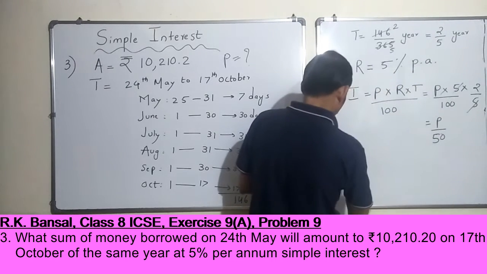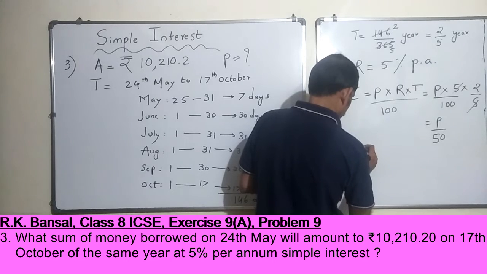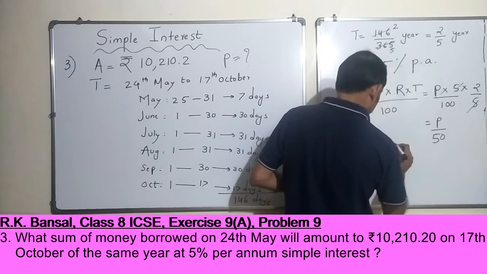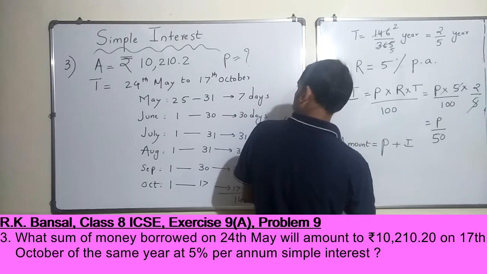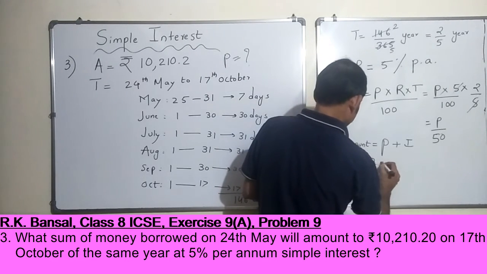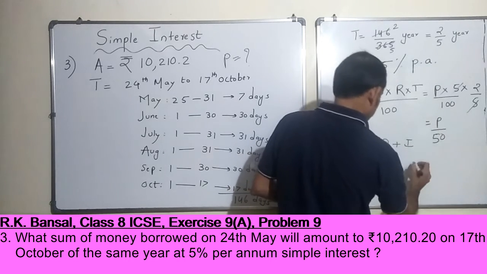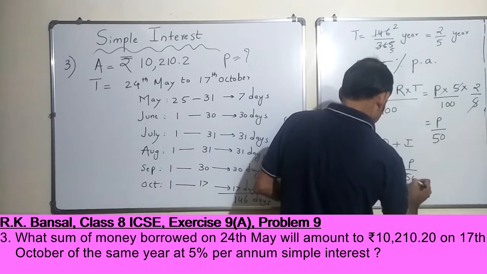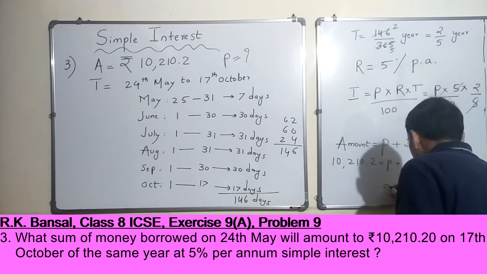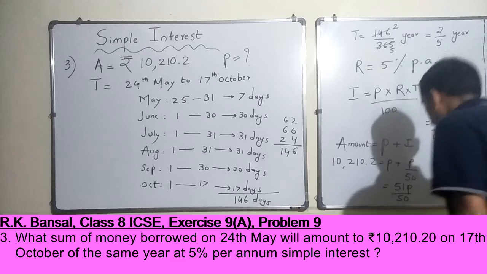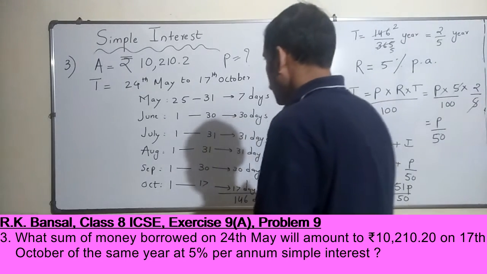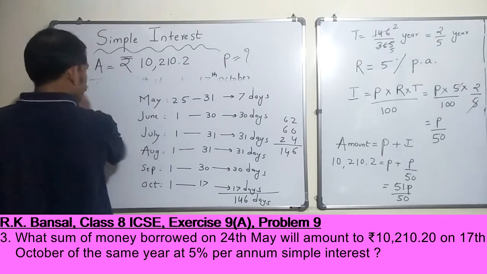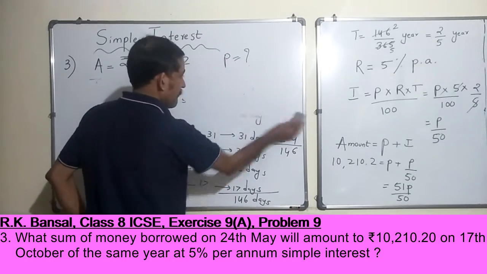Now amount is equal to principal plus interest, right? We already know what is the amount. 10,210.2 is equal to P plus interest, P by 50, is it not? Which is nothing but 51P by 50, correct? So this is the answer here. Let me rub this out a little bit, running out of space.